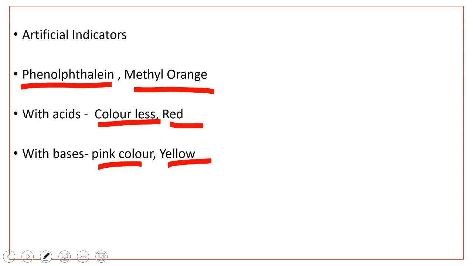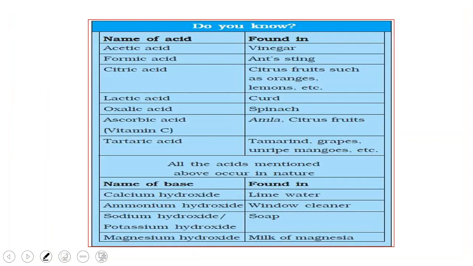So this is why we call these substances indicators, because they indicate whether the given substance is an acid or base by color change, right? Some of the acids and bases are given here as examples. Acetic acid is present in vinegar, formic acid is present in ant sting, citric acid is present in citrus fruits such as oranges, lemons, etc.